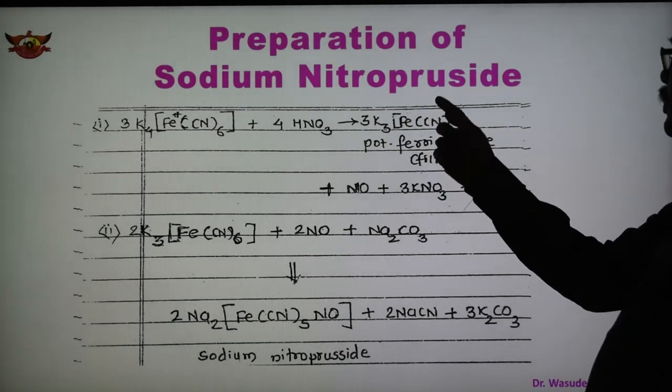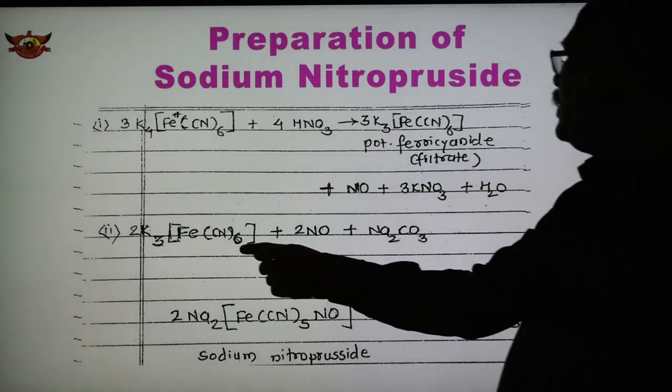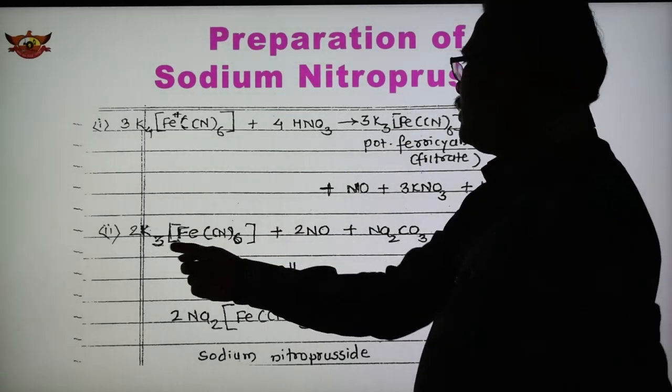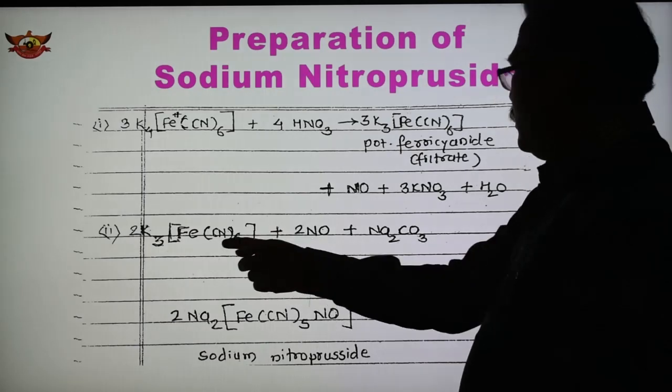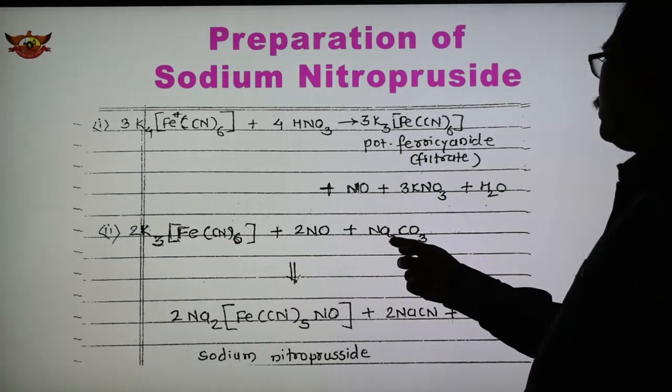This is now neutralized in the second step with sodium carbonate. Here we take K3[Fe(CN)6], potassium ferricyanide, and react it with 2NO, nitric oxide, and sodium carbonate.